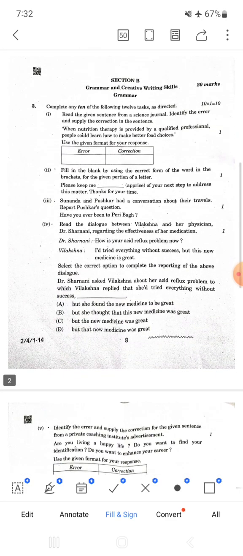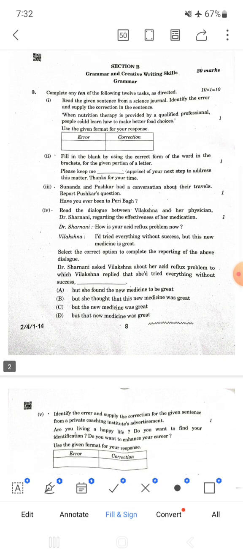The first question is error and correction, in which "could" is an error. The correction is "will", because if the therapy is given by a qualified professional, it will be sure that people will learn how to make better food choices. Therefore, the error is "could" and the correction is "will".